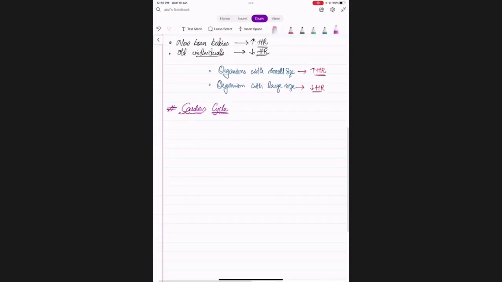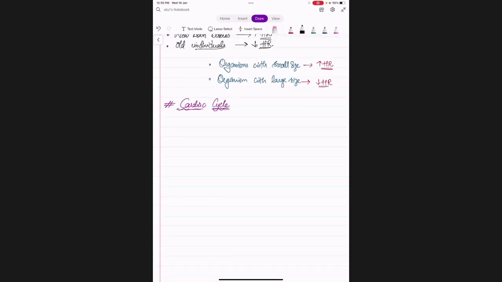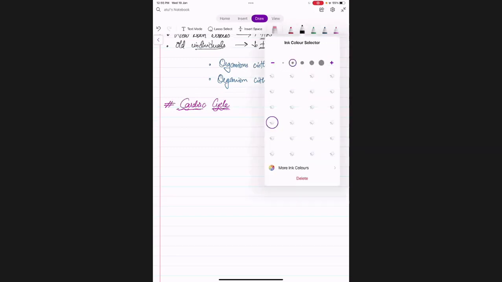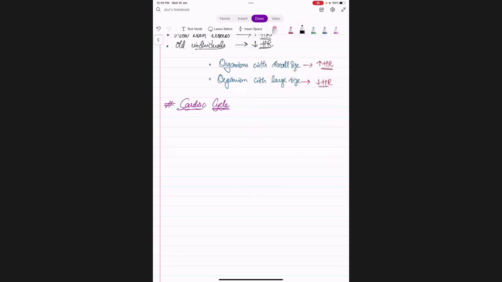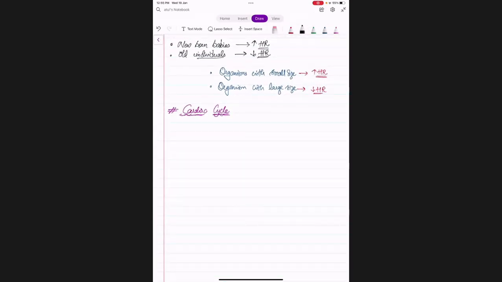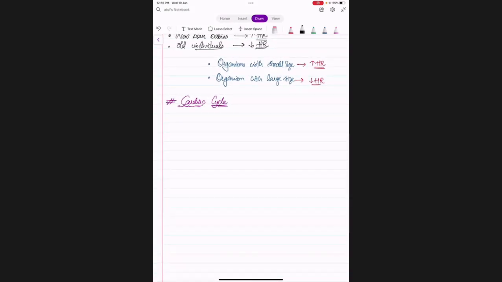Yes, sir. So cardiac cycle, if you see, all the cyclical events that occur within the heart during a single heartbeat. Okay, during one heartbeat, whatever cyclical activities occur in the heart, that comes under cardiac cycle.